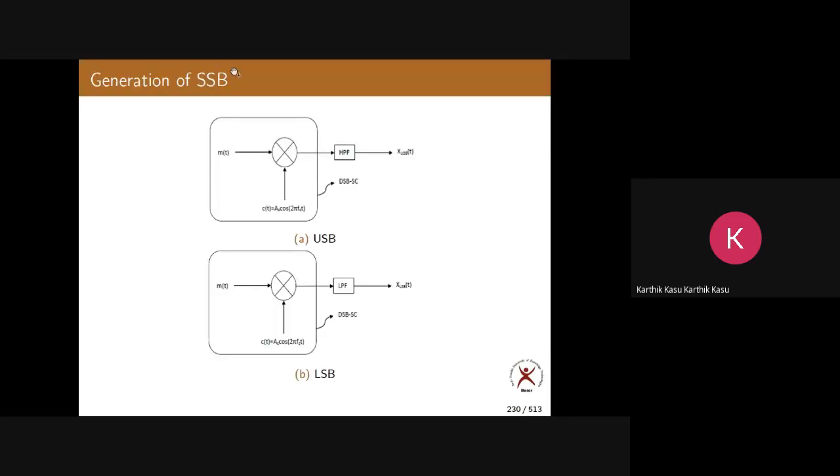This is the generation of SSB I told you in the last class. First we generate DSBSC and then we use filtering. This filter should generally be ideal. This is the generation of SSB, called the frequency discrimination method.